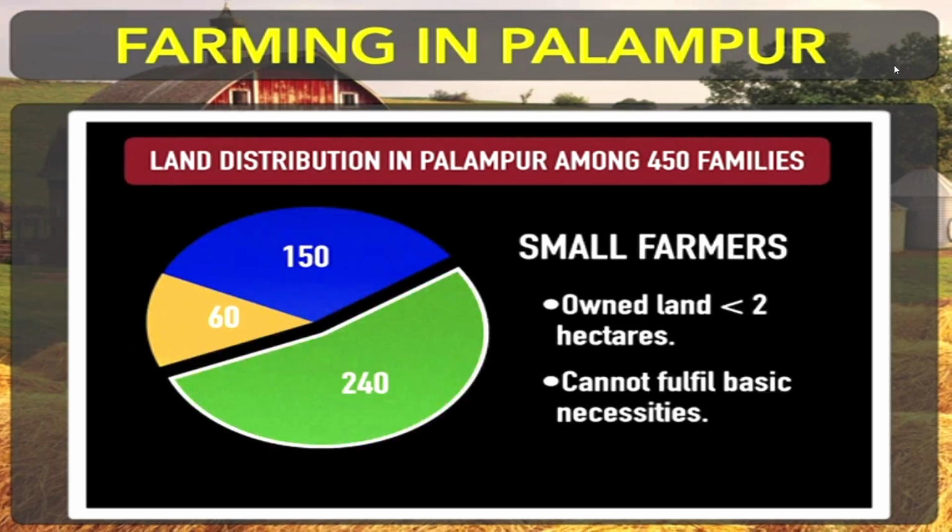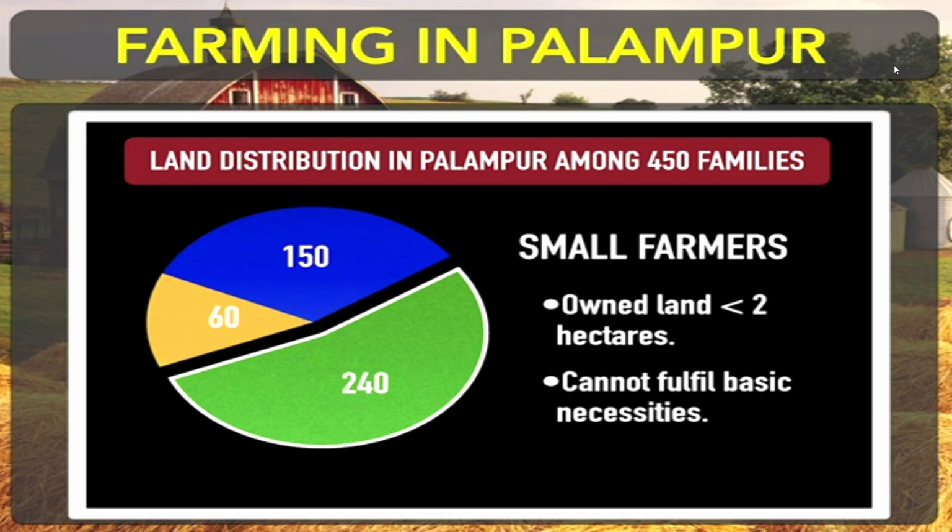Next is small farmers. As you can see here, 240 families own land less than 2 hectares. But this is not enough to fulfill their basic necessities and daily requirements, to manage a good living.